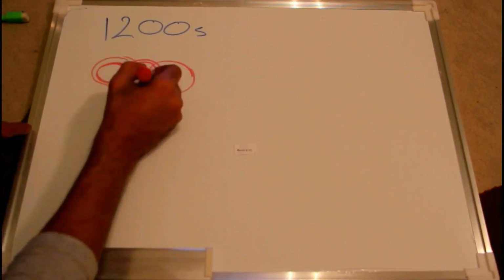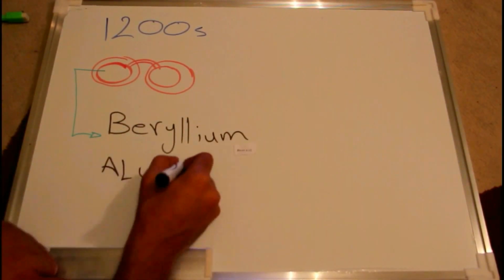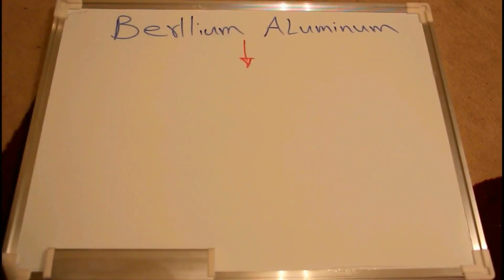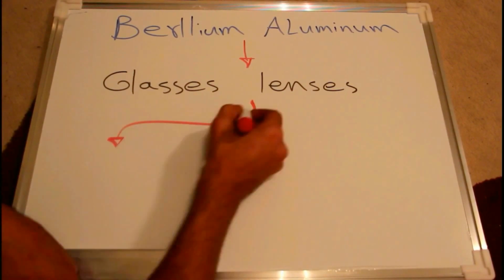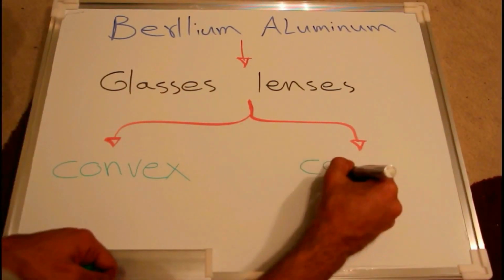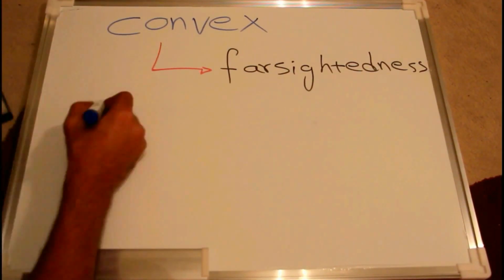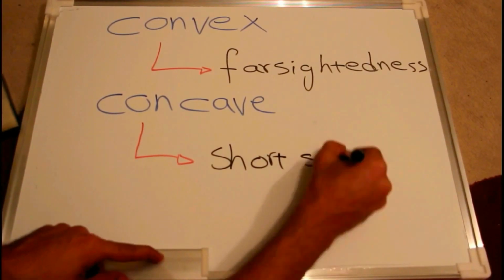In 1200, pearl lens was used for magnification purposes. Then glasses lenses had become more popular because they had scratch resistance. At the same time, convex and concave lenses were developed. Convex is used for far-sightedness correction, while concave lens is used for short-sightedness correction.